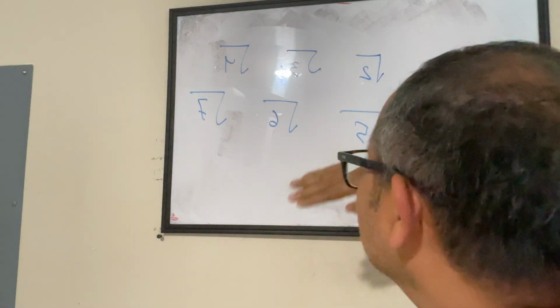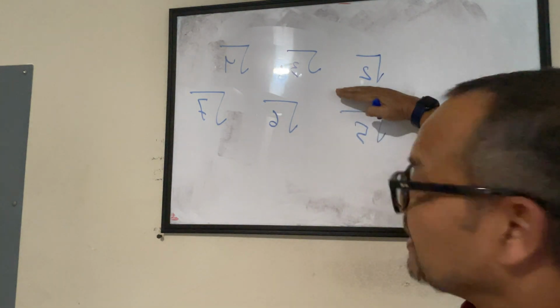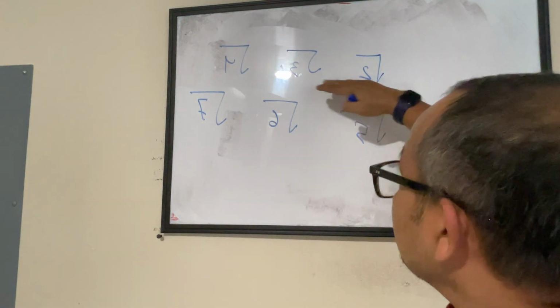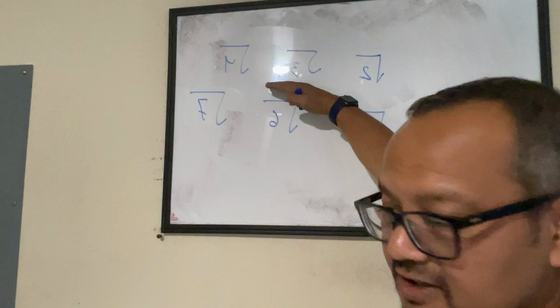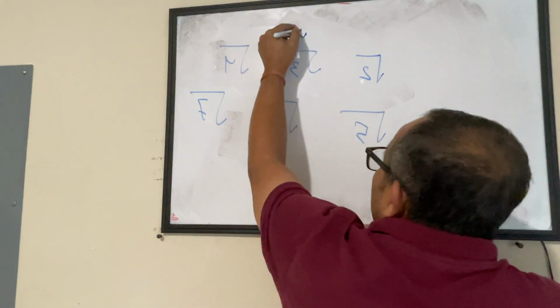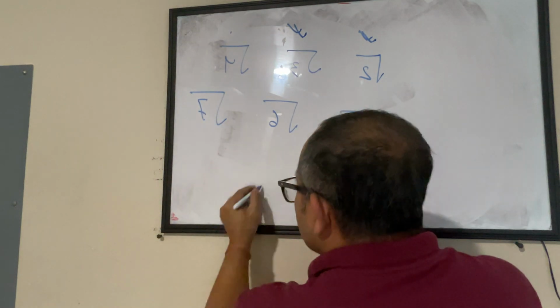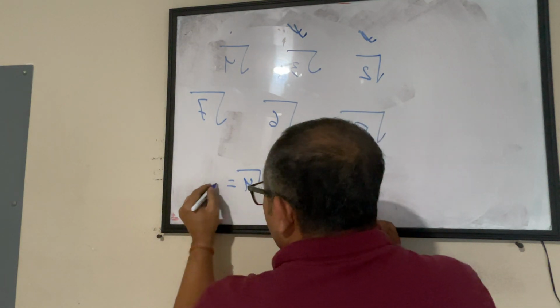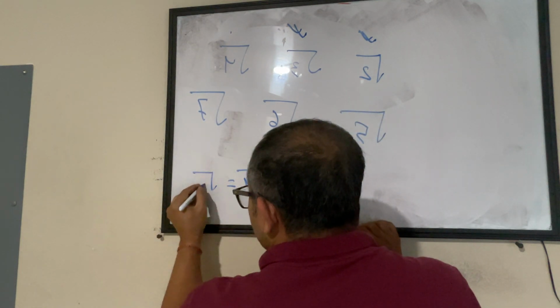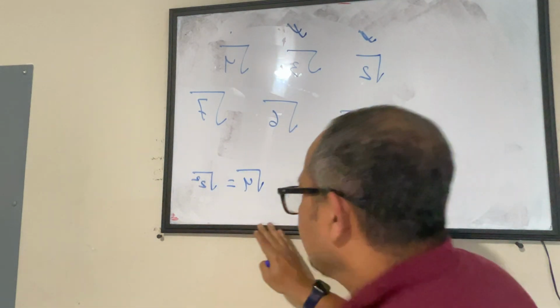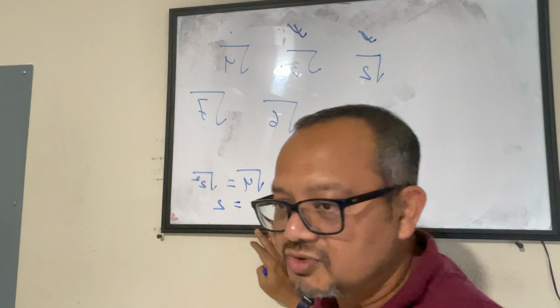Okay, now the question is, can I write this in the form of a by b, like a fraction? Probably I cannot. Can I write this? I probably cannot. So this seems to be a candidate for irrational number, these two. How about this guy? Square root of 4. I can write square root of 4 as square root of 2 squared. That makes it 2.